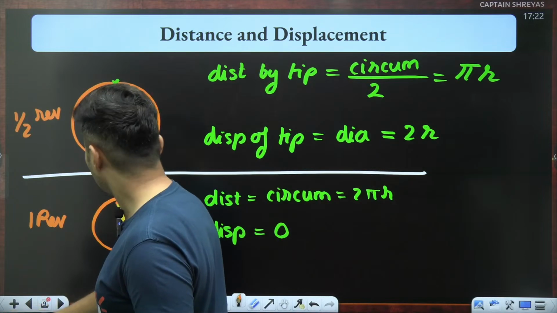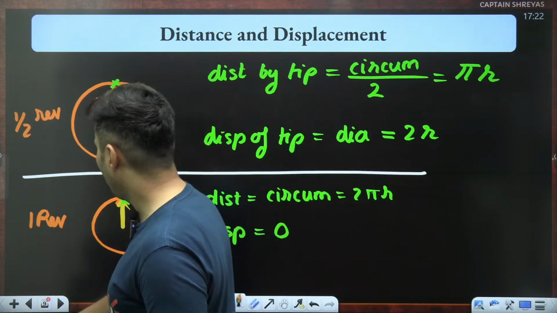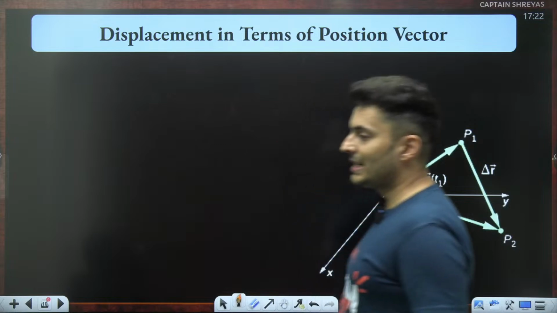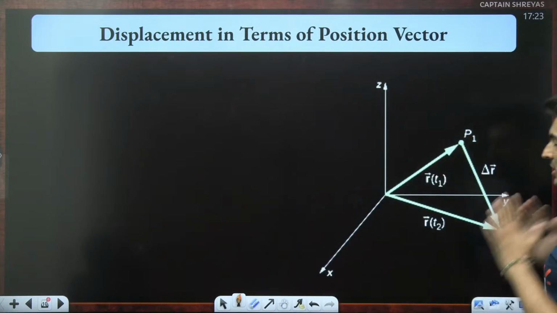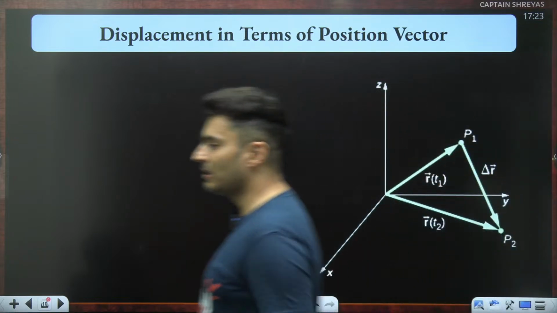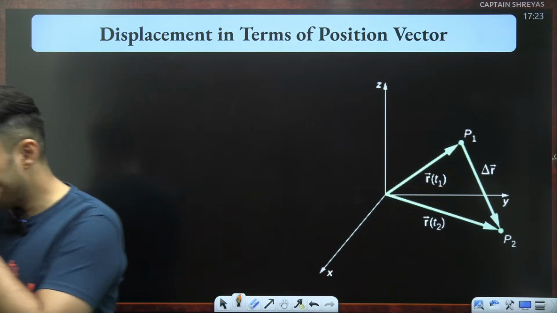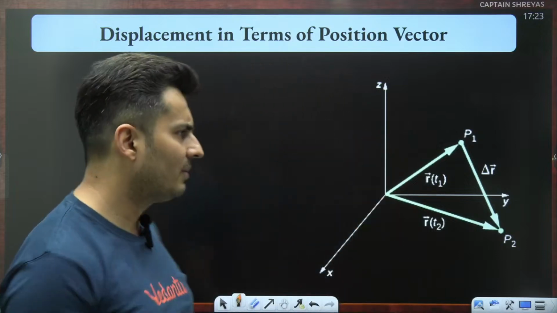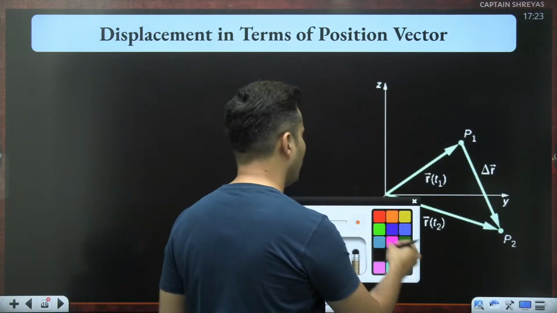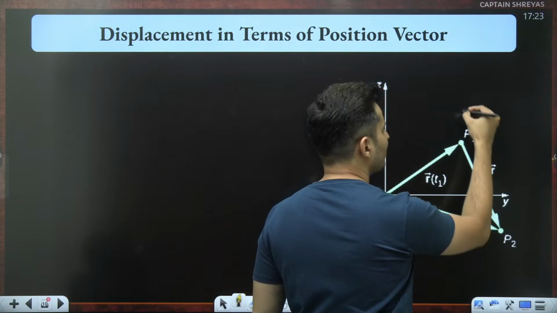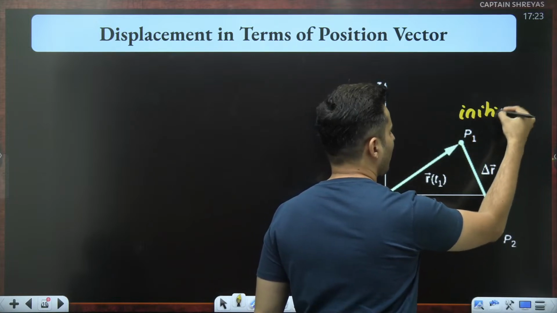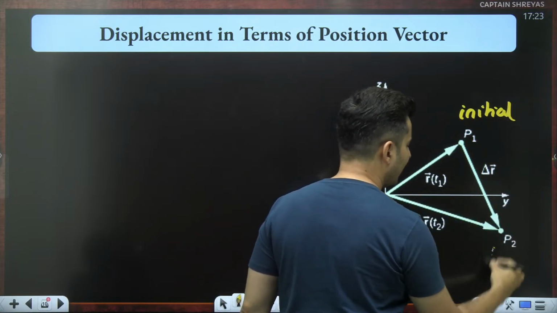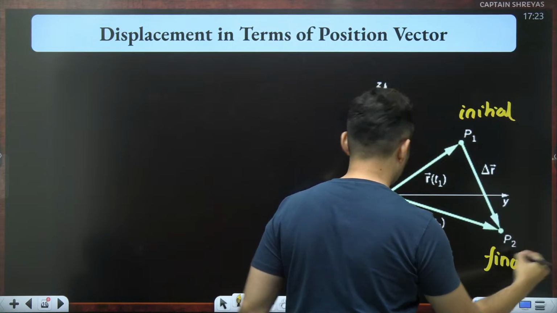Now, one more thing which you need to learn is displacement in terms of the position vector. Meaning, if I know the initial and the final position, can I write displacement in terms of that? The answer is yes. I'll tell you how. Say for example, this was my initial position, and let's say P2 is my final position.